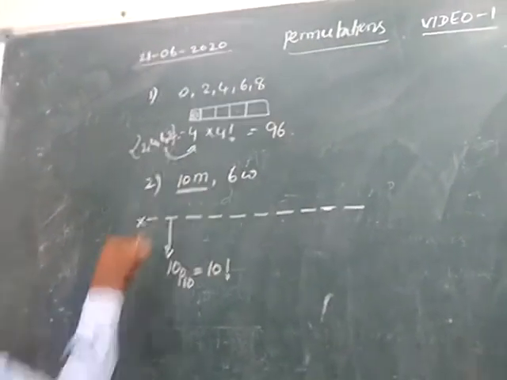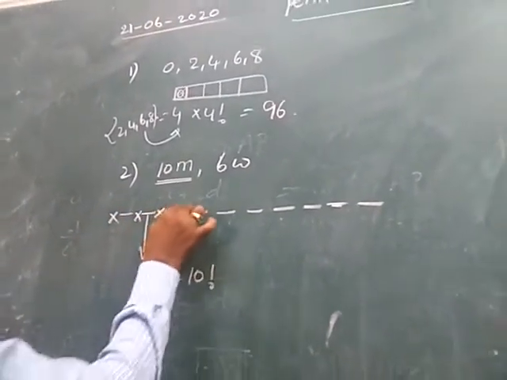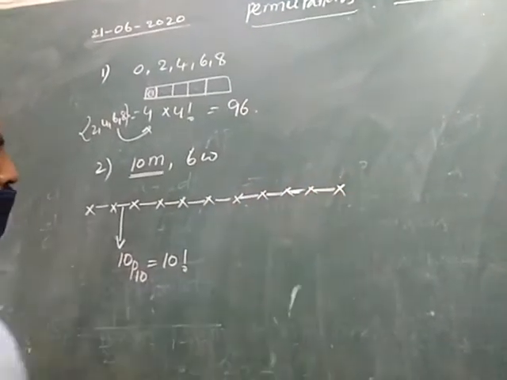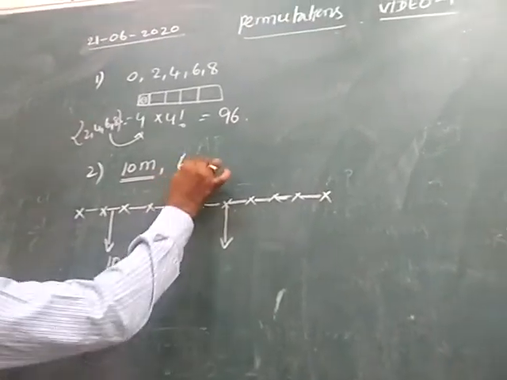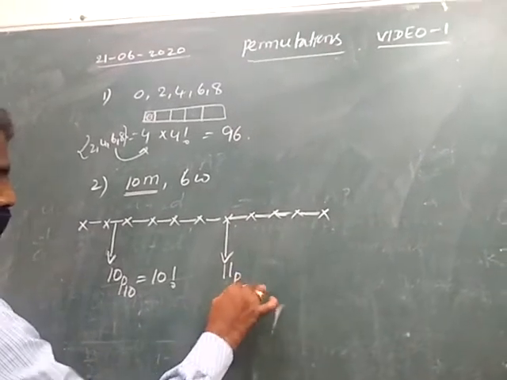Now, after arranging 10 men, how many gaps do we have? These 11 gaps. In these 11 gaps, we can arrange 6 women. In 11 places, 6 women can be arranged in 11P6 ways.